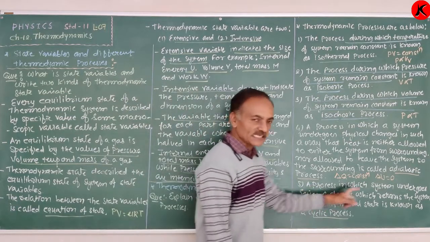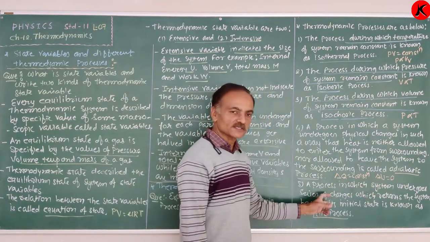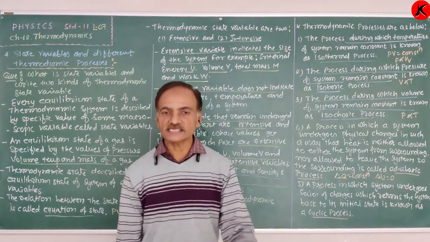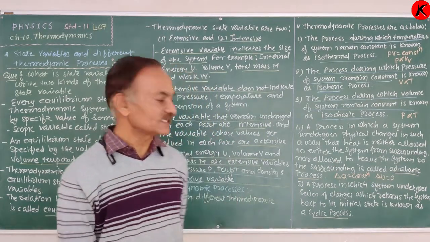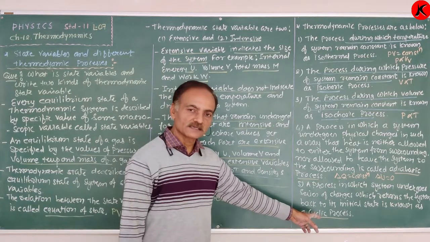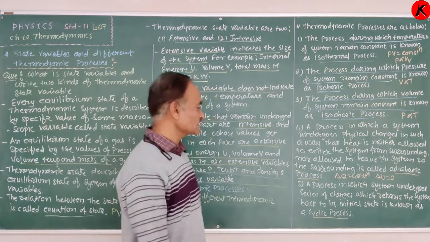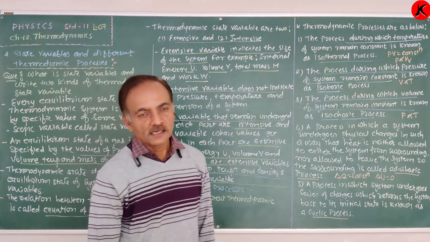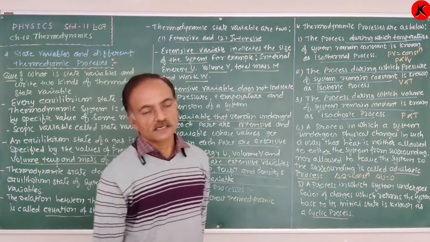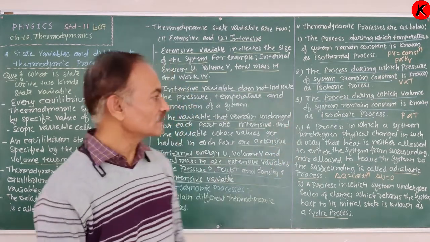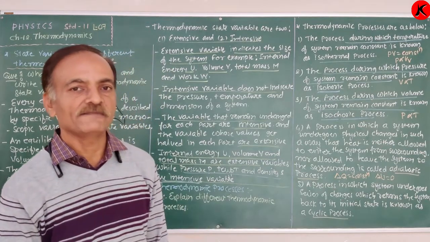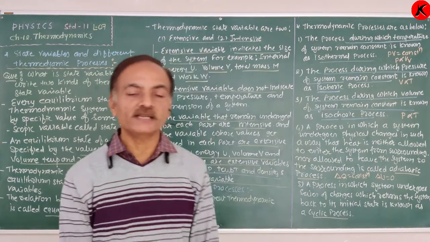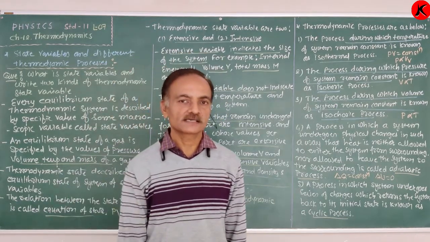Such a process is known as the cyclic process. We will also make a detailed study of these different kinds of processes, and we will get the relevant equation for each type of thermodynamic process. Okay?